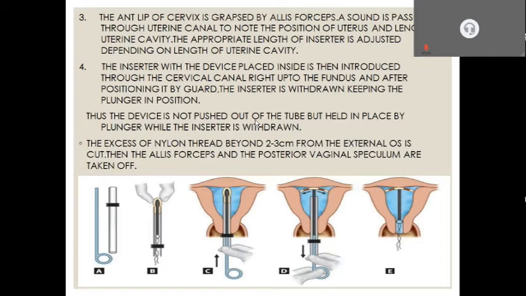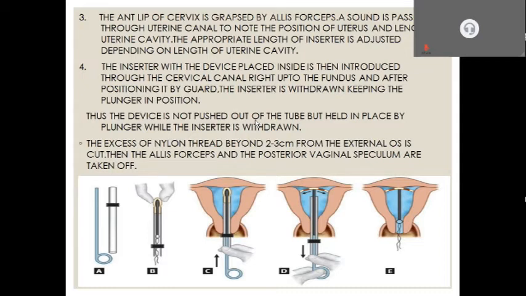Now the inserter with the device placed inside is introduced through the cervical canal right up to the fundus. Figure C shows that the inserter along with the device is placed inside the canal up to the fundus.